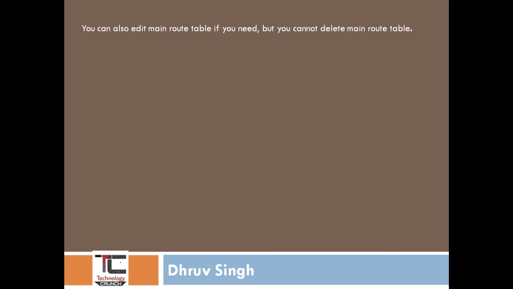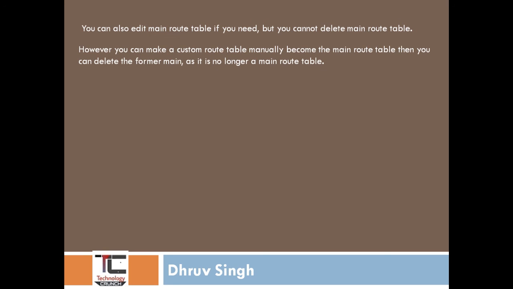You can also edit the main route table if you need, but you cannot delete the main route table. However, you can make a custom route table the main route table manually, then you can delete the former main route table as it is no longer the main route table.